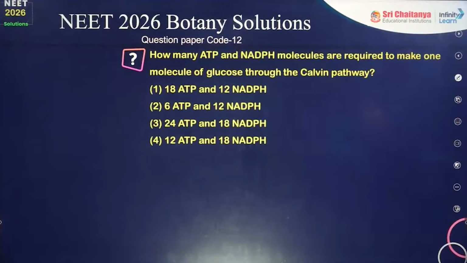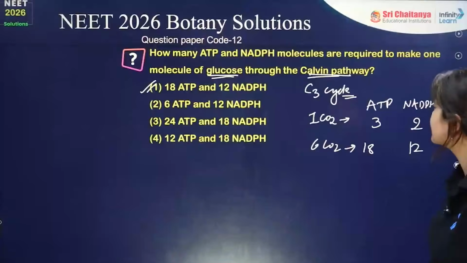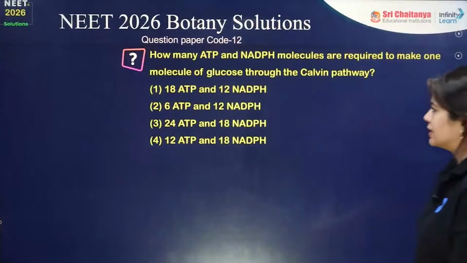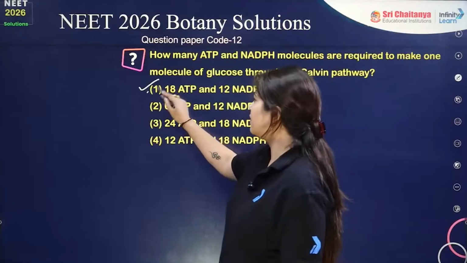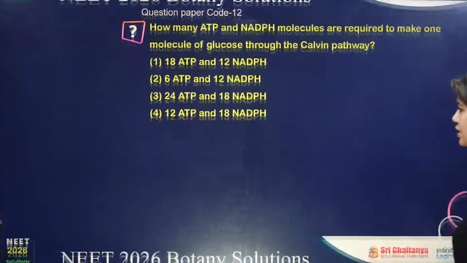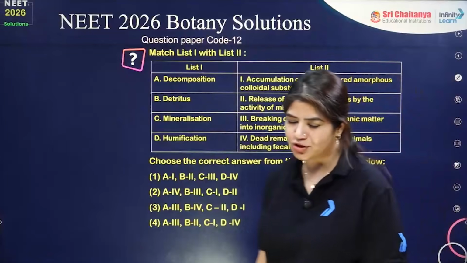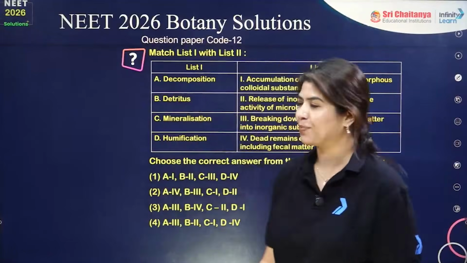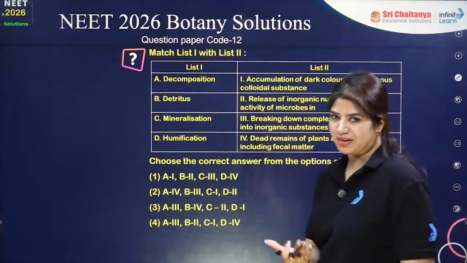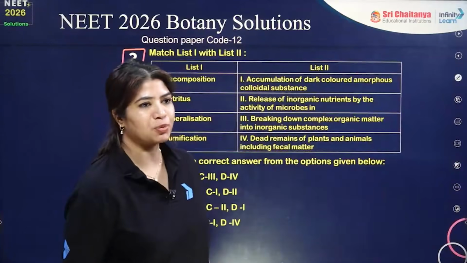I think this is the same question that has been typed twice. So for the Calvin pathway, it is 18 ATP and 12 NADPH2. Yes, the same question has been typed. Next question is again from the ecology portion. Interesting question. This is also a repeated question, asked in a previous year paper.